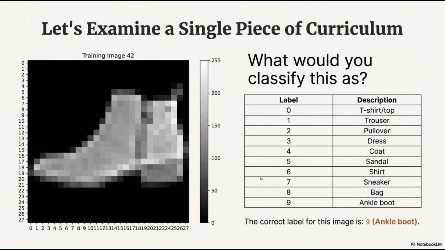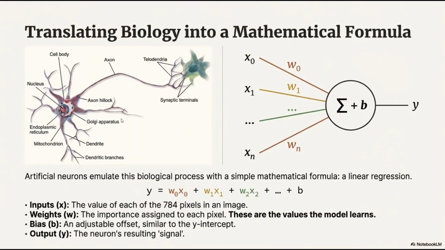Now let's examine a single piece of curriculum. In this particular diagram, we got the highest number for label 9, and that's the ankle boot. So once again, this is the human brain, and now we are talking about the computer brain. We will be using X, the input, the 784 pixels. Every pixel has a different weight, and then we have the bias, just an offset, very similar to a y-intercept. The summation of all these represents the neuron's result, y.